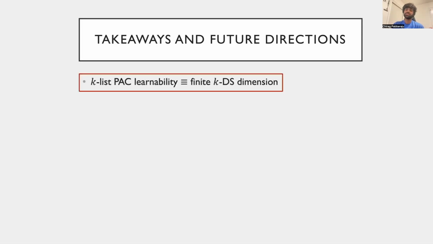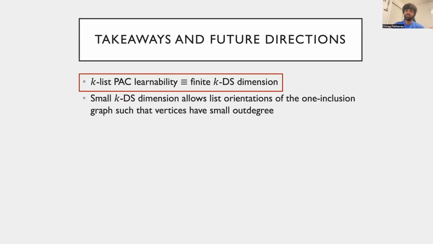To conclude, we consider learning tasks where standard multi-class PAC learning is not possible. In this setting, we instead consider learning short lists. We provide a complete characterization of this task for every fixed list size k via a complexity parameter which we call the KDS dimension. The KDS dimension is a natural generalization of the DS dimension to the list learning task. We saw in the previous slides how a bound on the KDS dimension allows us to construct list orientations of the one inclusion graph that have small outdegree. This in turn guarantees a small probability of success.